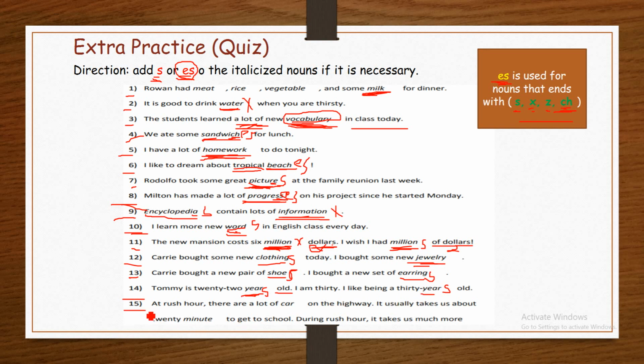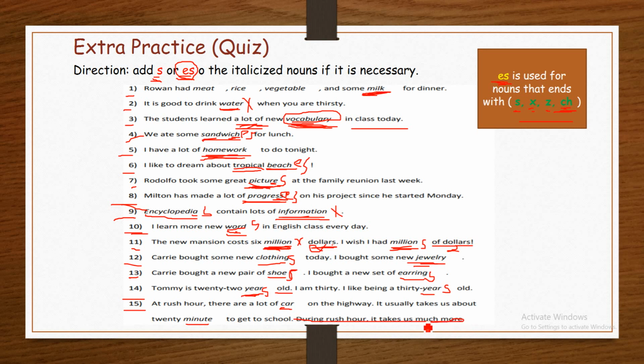Number 15, the last one. At rush hour, there are a lot of car on the highway. It usually takes us about 20 minutes to get to school during rush hour. It takes us much more. It's not completed here, the sentence.